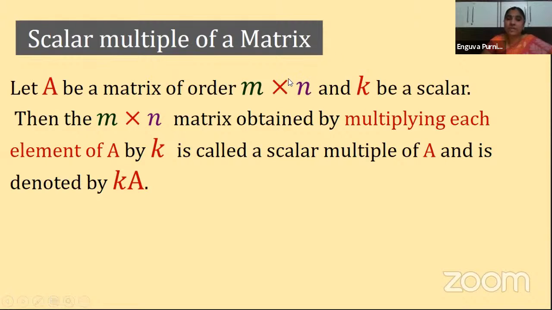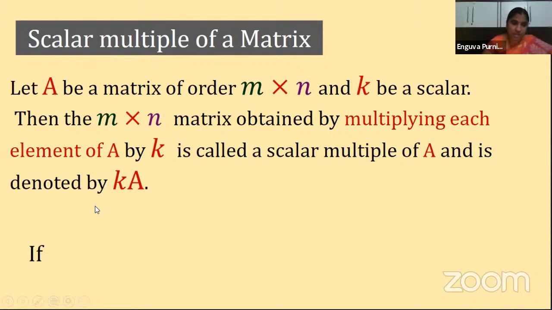Clear? So what is it? I am taking a matrix of order m by n, and let us take a constant K. If I multiply this matrix A with that scalar K, what result do we get? We get a product, the product matrix. How do we get the product matrix? Each element in the product matrix is obtained by multiplying each element of A by that K. Understood? So then it is called the scalar multiple of A.